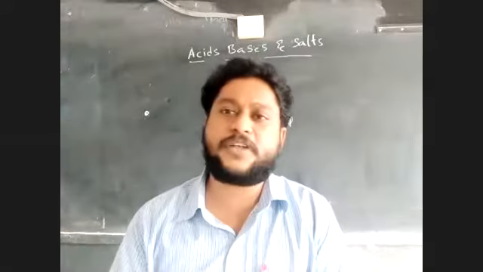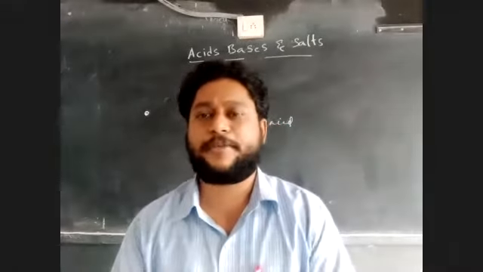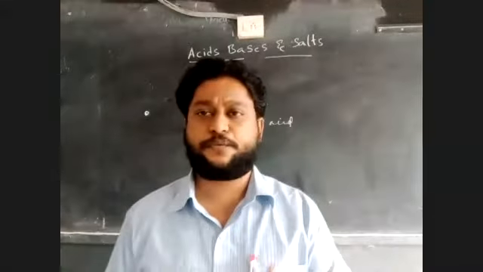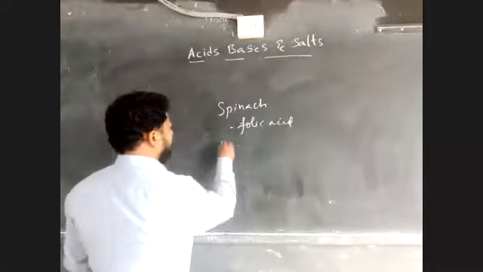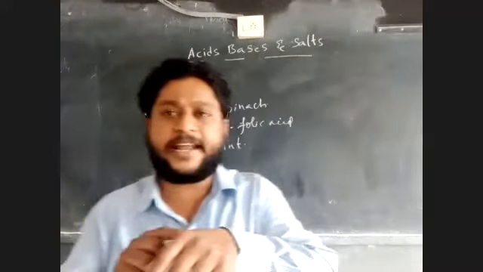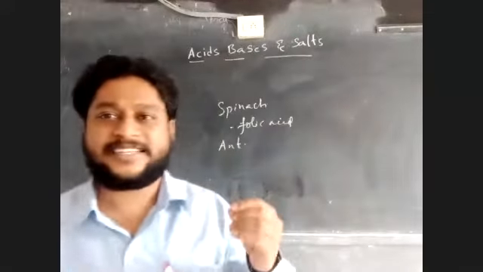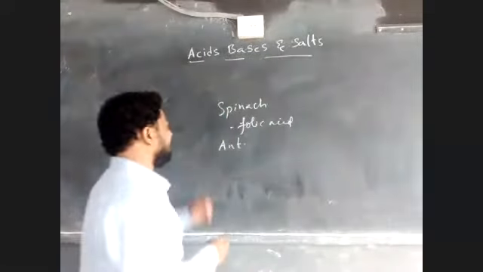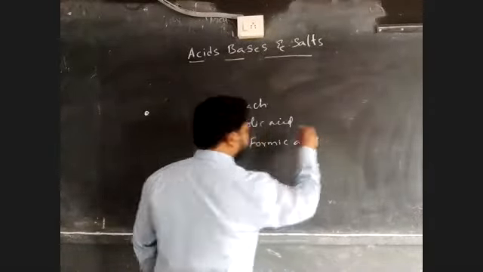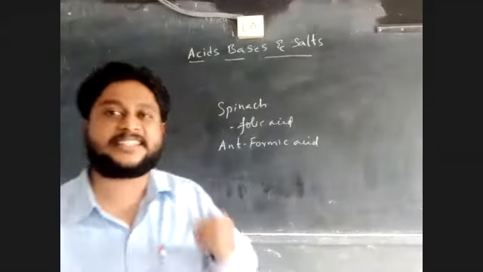Not only fruits and vegetables, even insects and animals use these acids and bases as their self defense. For example, ants. Whenever you get an ant bite, you can see an allergy and a little swelling over your skin. That is because of the acid released by the ants, and that acid is formic acid. Formic acid is present in ants and honeybees.